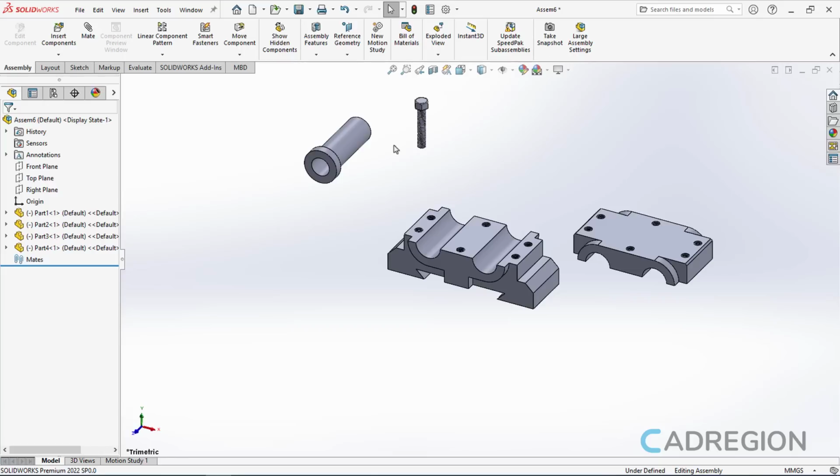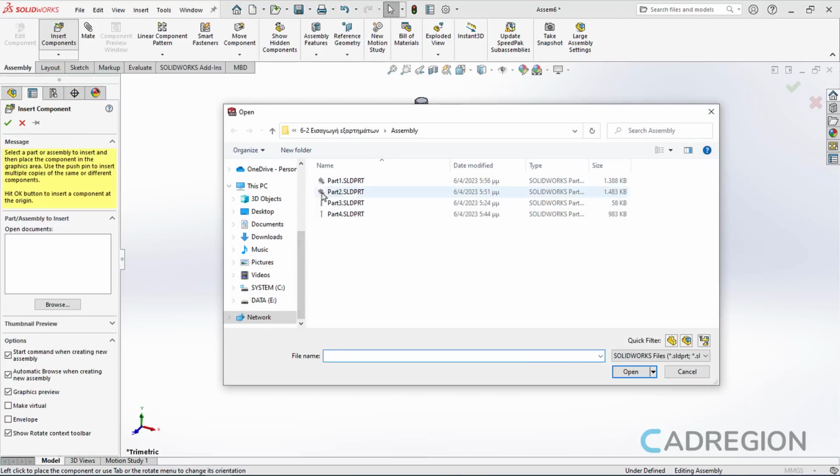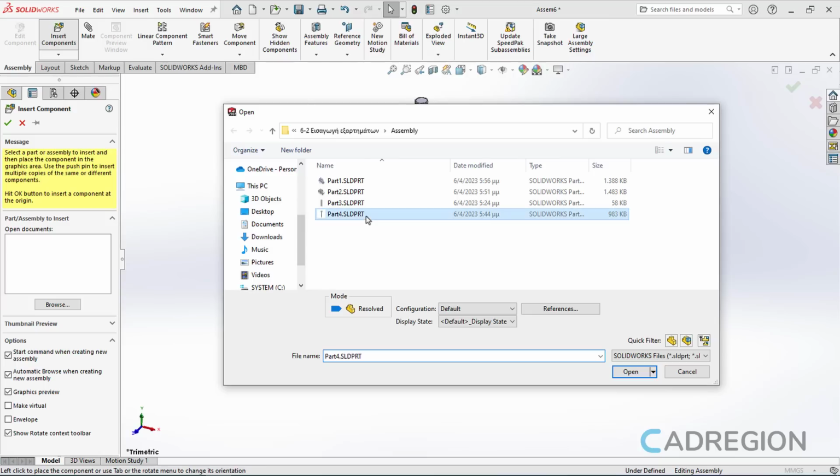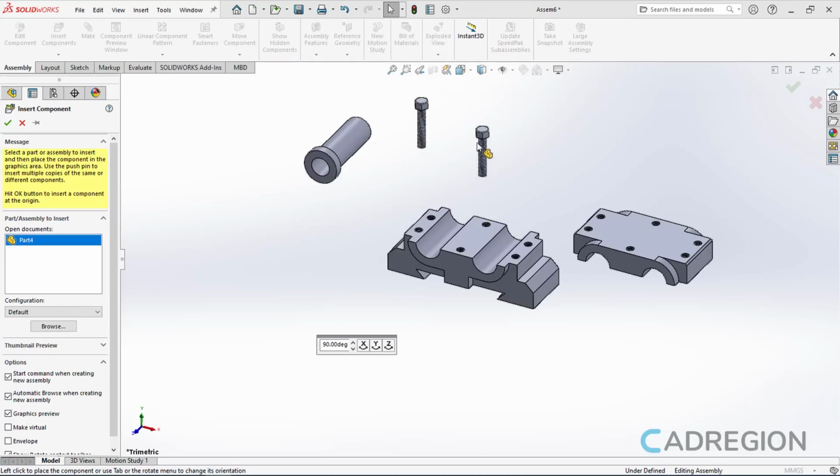However, there are a few parts that exist in the assembly more than once. So to place again the same part, or to place another part in general, I can click on the Insert Component button, which can be found in the assembly ribbon. Once I do, the open window appears again. Now I will select the part 4 and I will click Open. I will click to place it and the Insert Components tool deactivates automatically.